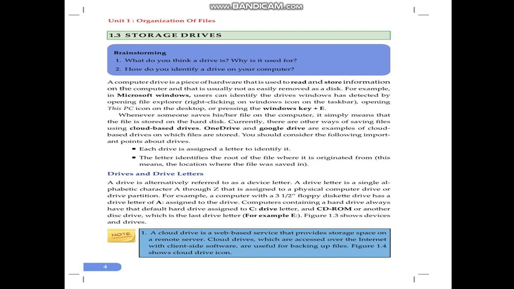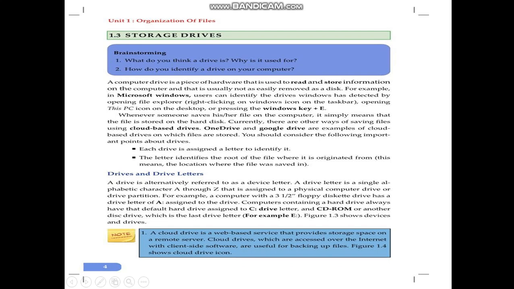For example, a computer with a 3.5 floppy diskette drive has the drive letter A colon assigned to the drive. A computer containing a hard drive always has the default hard drive assigned to C colon, and a CD-ROM or another disk drive takes the last drive letter, for example, E colon.